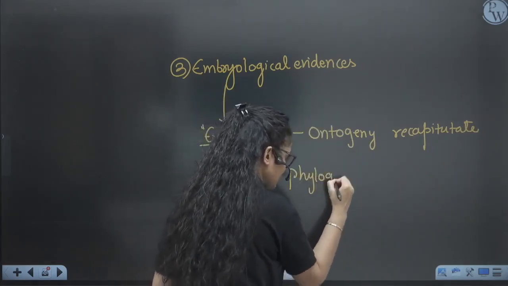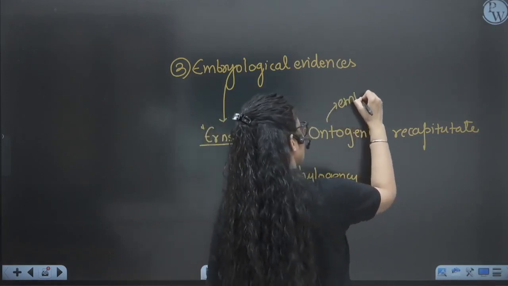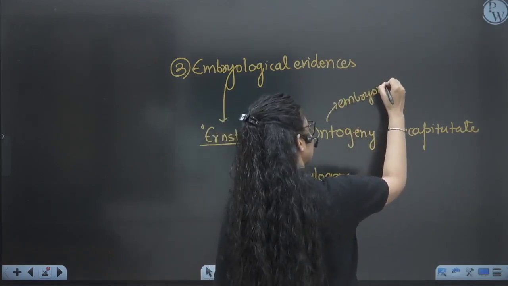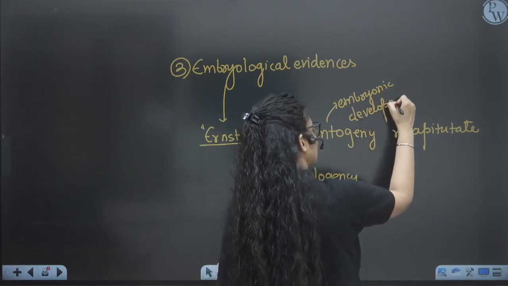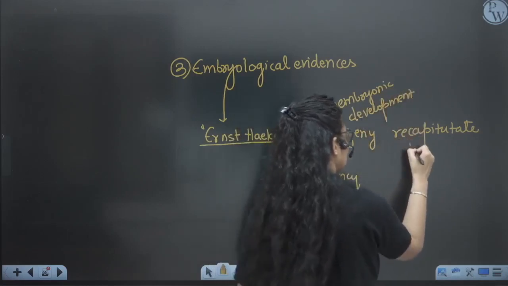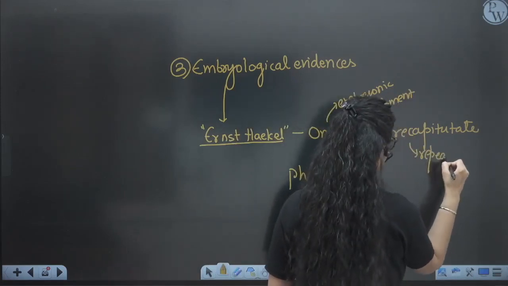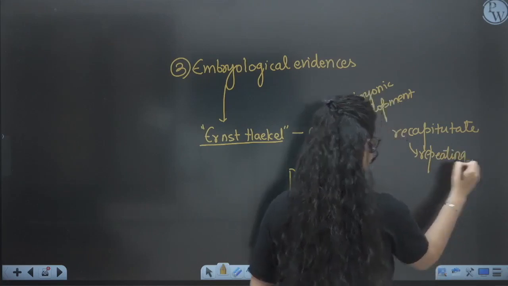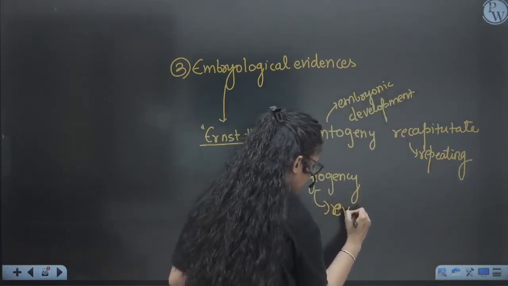So what does it mean? The embryonic development of all vertebrates has the same structure. That means they are repeating their ancestors' characters, repeating evolutionary history.